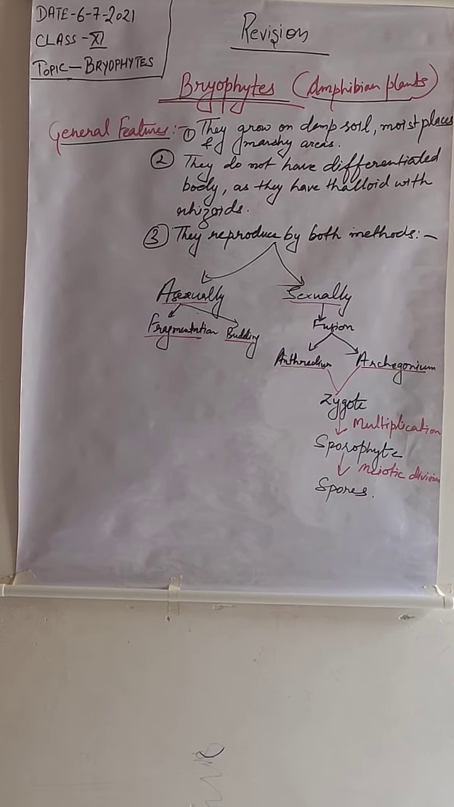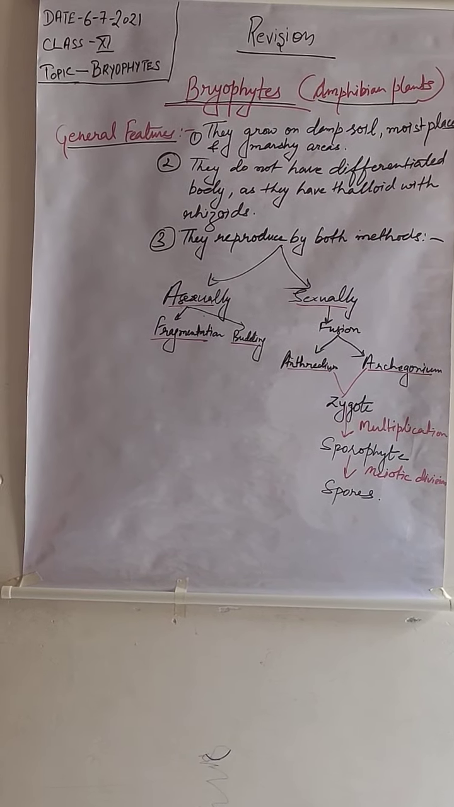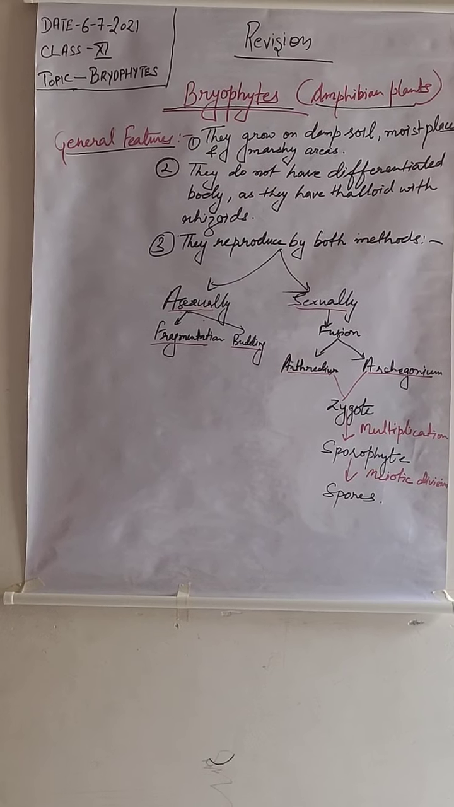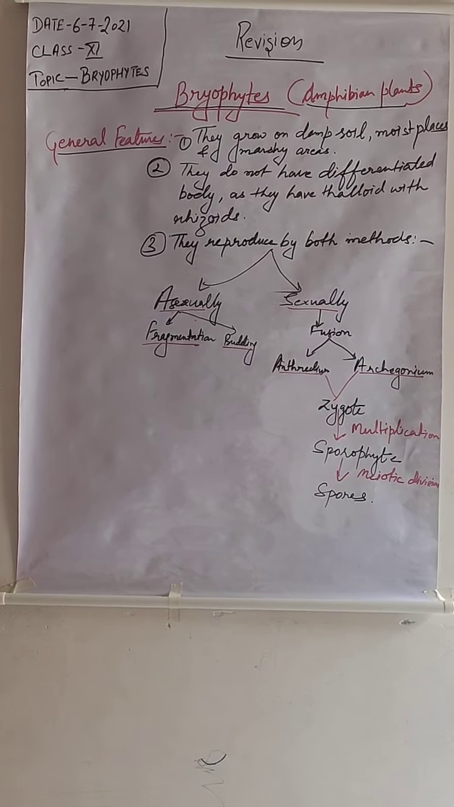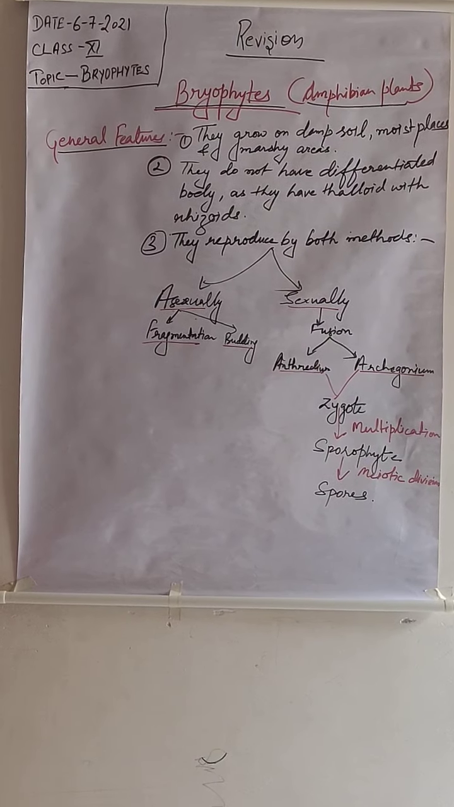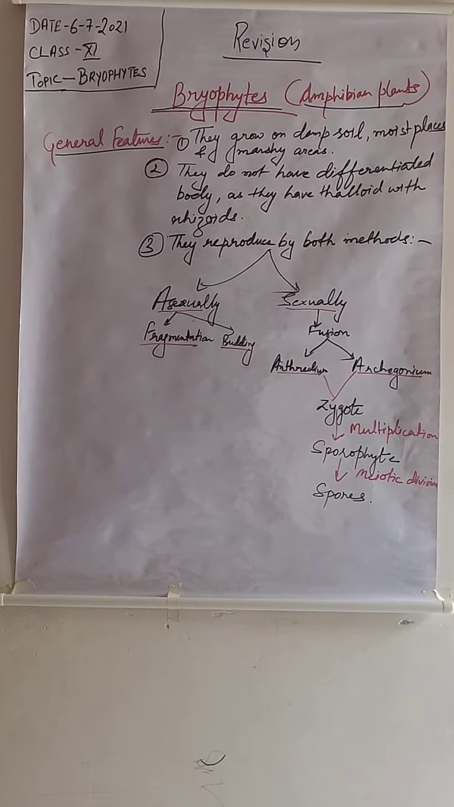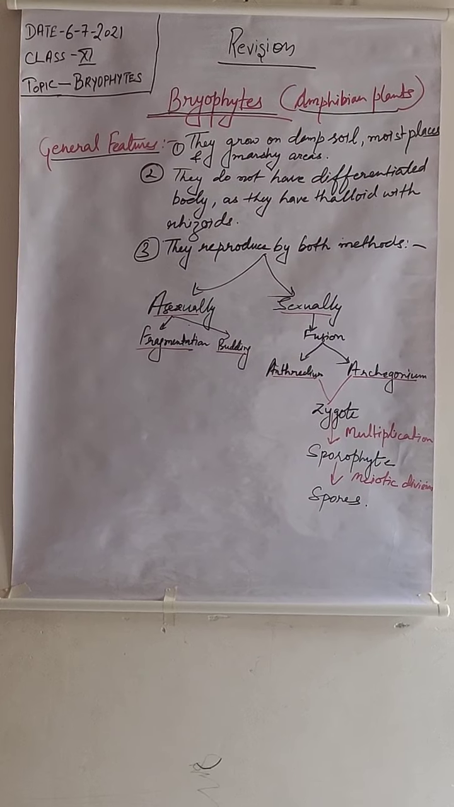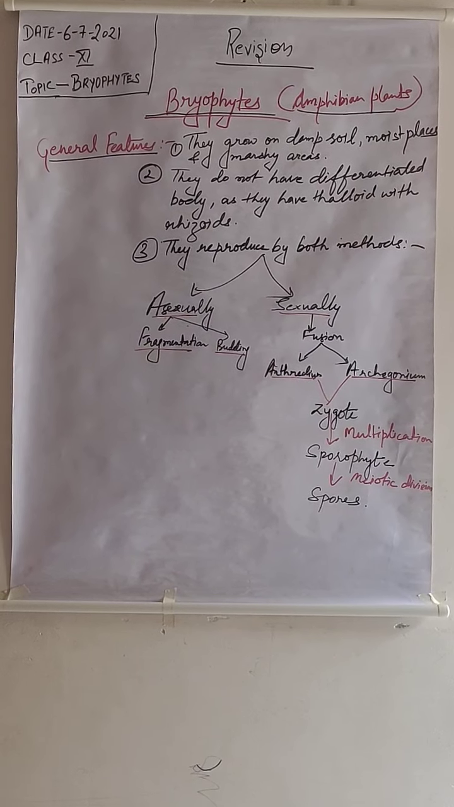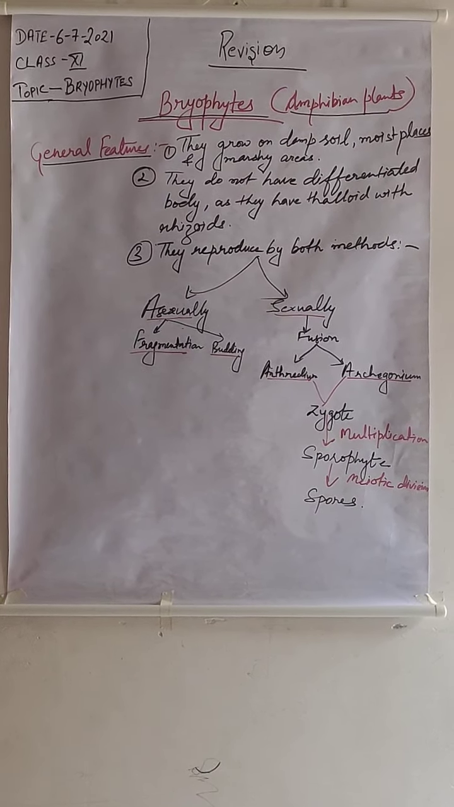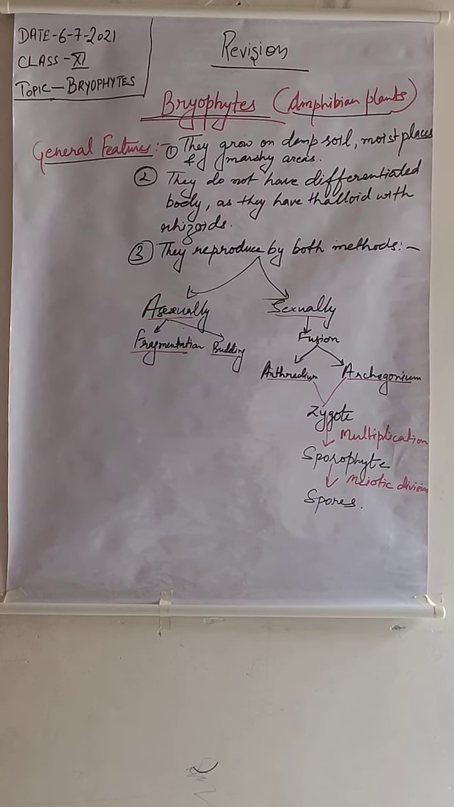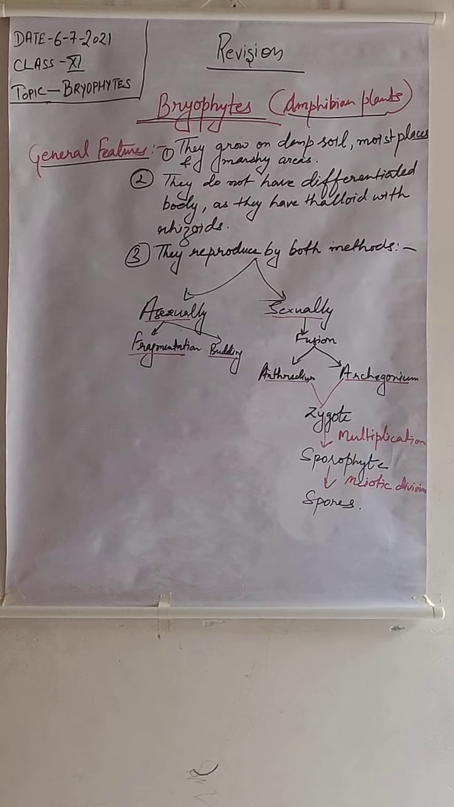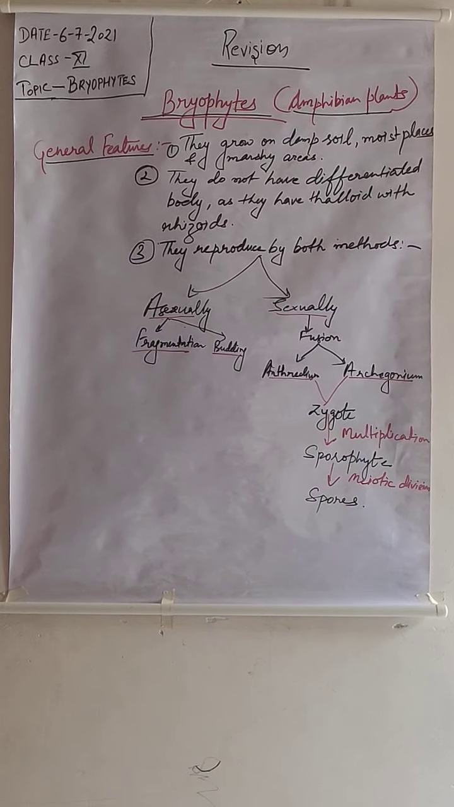We have revised in our online class about the kingdom Thallophyta. So today in our revision tutorial also we are going to discuss the third kingdom of Whittaker classification, that is Bryophytes. What is special about them? They are also called amphibian plants, those plants which are able to survive on land as well as found in water also.